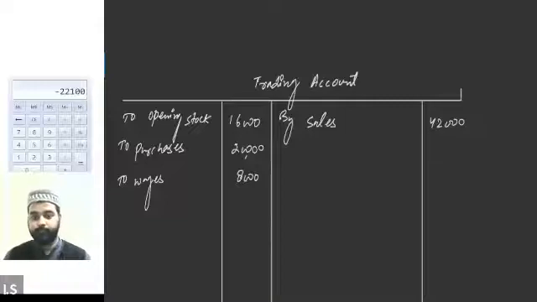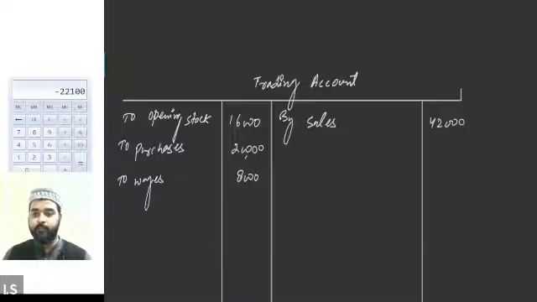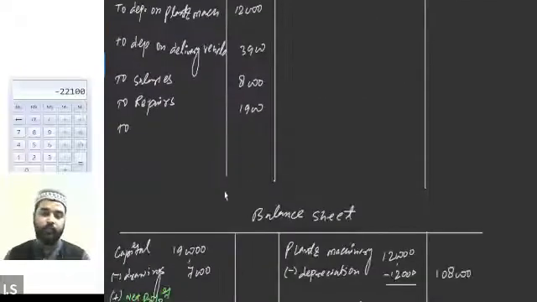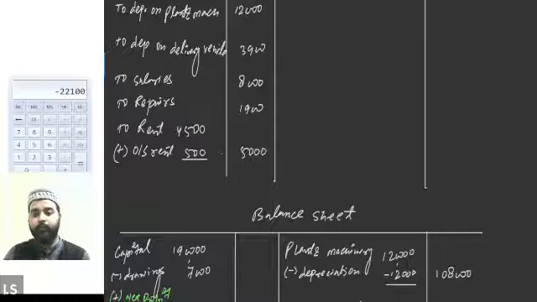Then we have rent. So rent is 4,500, and rent is obviously an indirect expense, so we will be recording it in the profit and loss account. And now try to pay attention here. Rent is 4,500, but there is outstanding rent of 500 as well. So we will add outstanding rent of 500, and now we will write down the final value here.